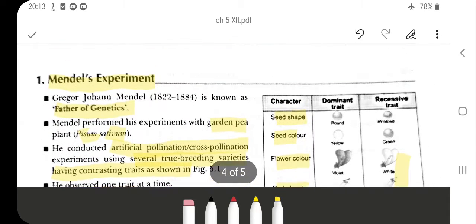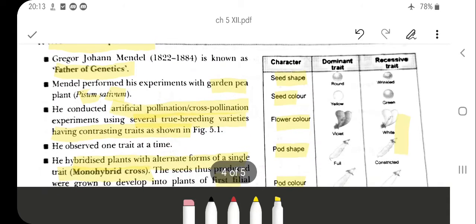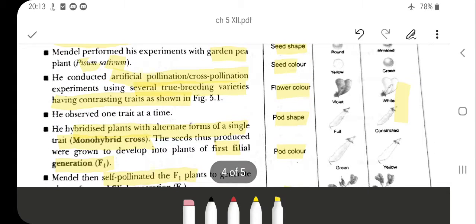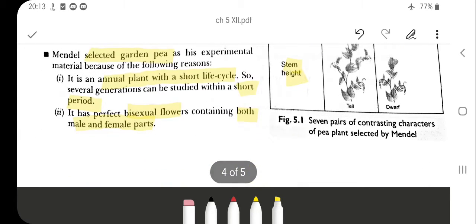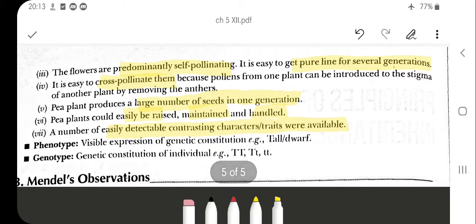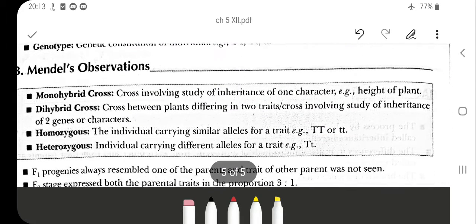Number 2 question is, what is the reason for Mendel's success? Mendel was successful because he conducted cross-pollination, artificial pollination, by repeating over several generations and getting the pure line. And very important, he observed one trait at one time. So these are the reasons why Mendel was successful and why he took the garden pea as the experimental material.